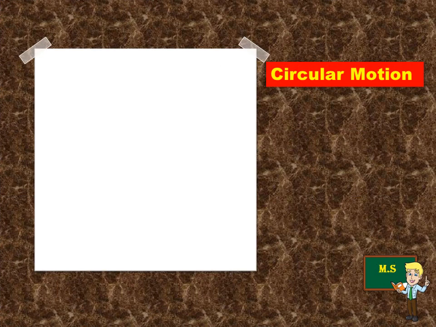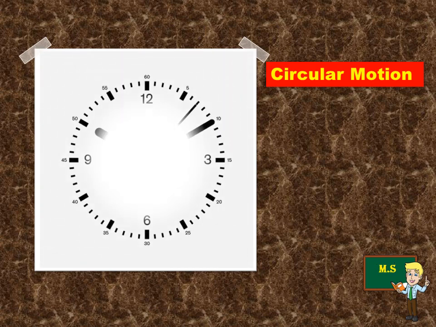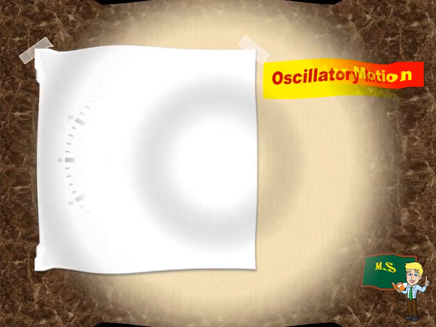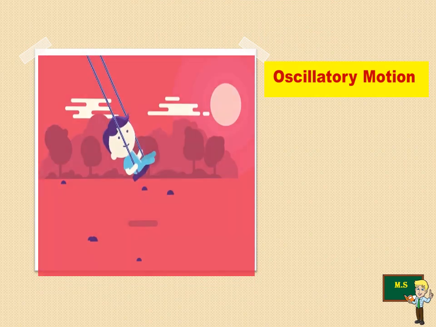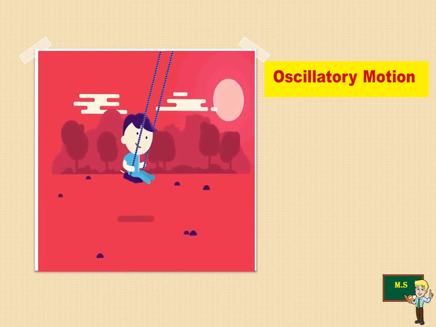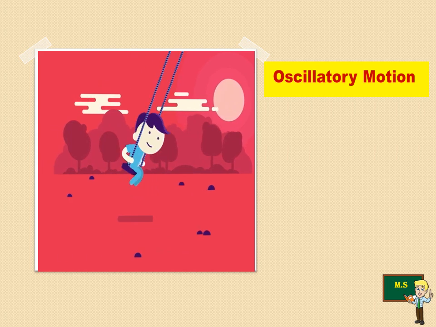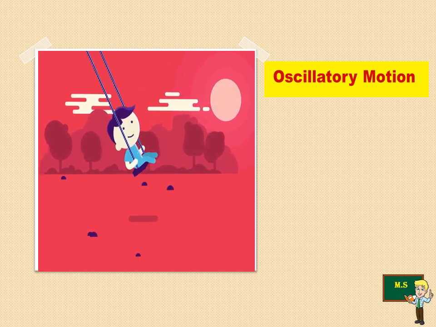Circular motion. You all know that we see the clock every day. It's now 10:10 and it's running in the clockwise direction, that means through 360 degrees. This kind of motion is particularly named circular motion. The third one is oscillatory motion. I think you are all interested in swings, and you very often use them in your play periods.